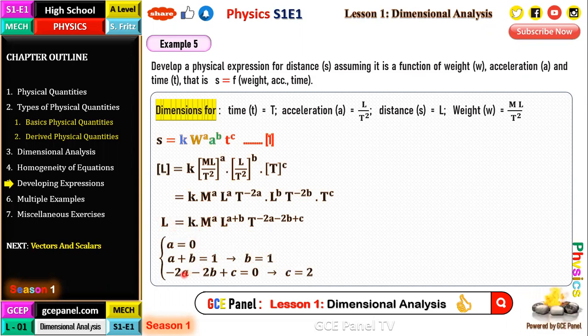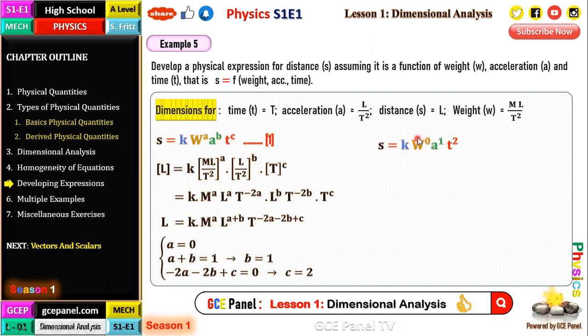Lastly, negative 2A minus 2B plus C is equal to 0. Knowing that A is 0, B is 1, C should be equal to 2B, which is 2 times 1, which is 2. Therefore, S will be equal to K times W to the power 0 times A to the power B, where B is 1, times T to the power C, but C is 2.